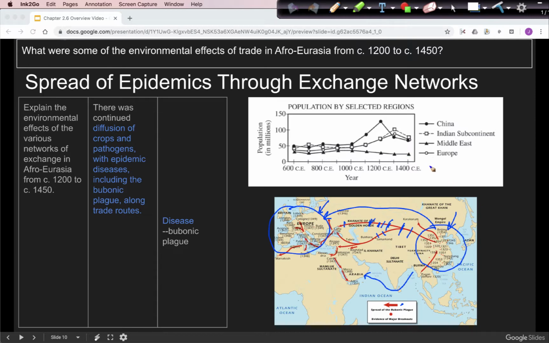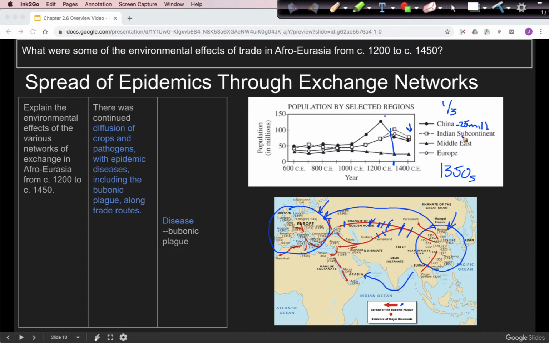So you can see in this map here, the plague is mostly around the 1350s or so. So if you look on this map, that would be like starting right about here or so, and you can see that there's a population decline happening. This one that represents China is an earlier outbreak of the plague, and then in this area kind of right about here, we see that the population is going down. In Europe, it's possible that as many as a third of the population may have died during the plague. And in China, we think it was about 25 million people in China and in Asia who died during the plague.